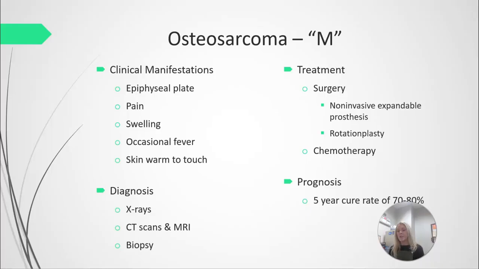Treatment for osteosarcoma is surgery, which means a complete removal of the primary tumor and any site of metastasis. The difficulty with this is that complete removal of the tumor means complete removal of the bone, which essentially equates to an amputation. That is going to be the treatment for osteosarcoma because it is capable of metastasizing, and metastasizing quickly. It needs to be treated quickly and relatively aggressively. We will talk about these prosthetics or rotationplasties and the expandable prosthetic in just a second here.